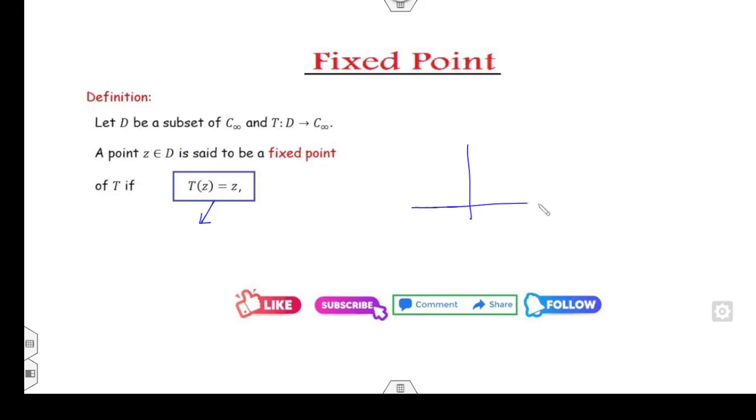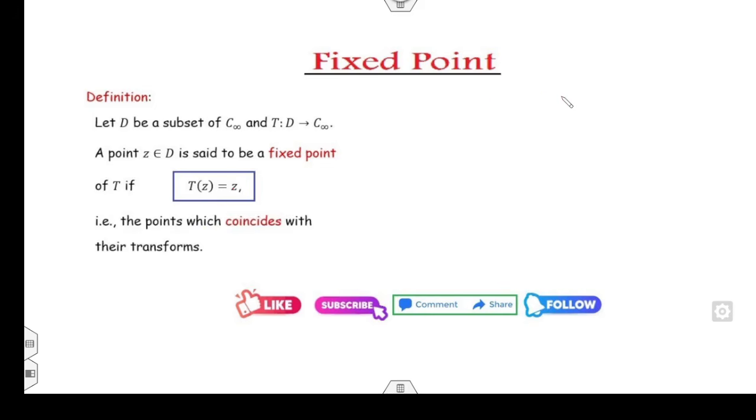If you draw the graph of, say for example, any graph, this is my T of z, and this is the value of z. This point coincides with T of z, and that point is called the fixed point of the Mobius transformation.